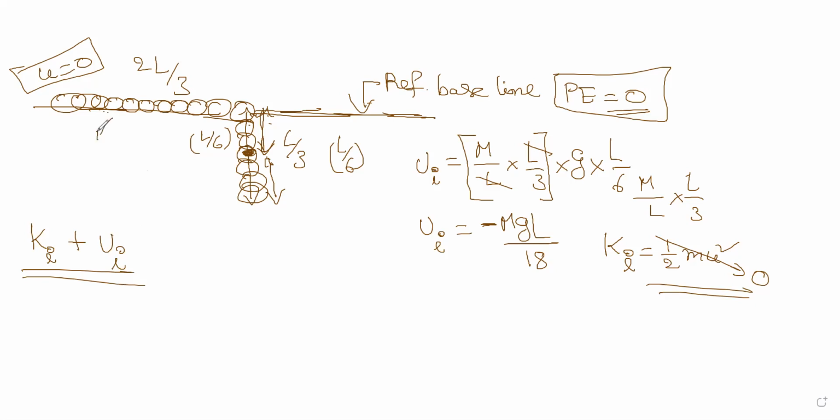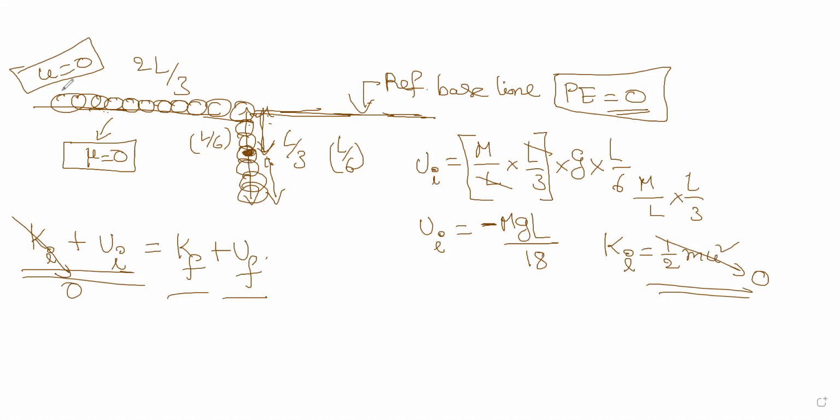I said the friction force is 0. No external forces, and frictional force is 0. The only force acting on it is gravity, which comes in as the potential energy. So you don't have to worry at all. This part is 0 and U initial. And now K final plus U final: final kinetic energy and final potential energy.